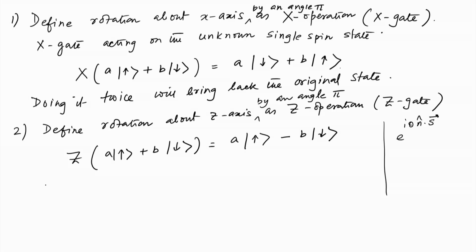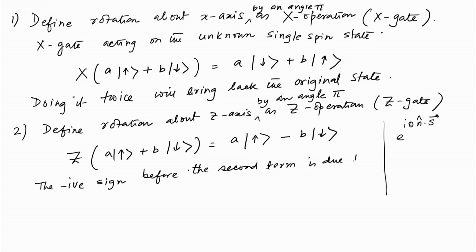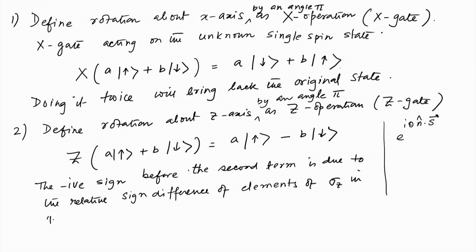So, let me write down that the negative sign before the second term is due to the relative sign difference of the elements of sigma z written in the up and down basis.